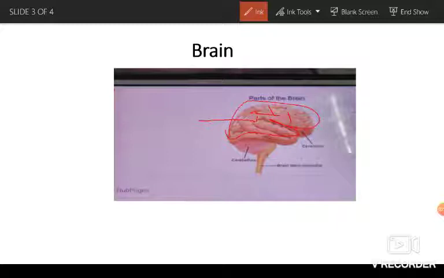And the cerebrum controls our thinking. This one part controls our thinking, learning ability, memory, and basic intelligence. So we can say that this is the main part of the brain, as it controls our learning ability, thinking, and memory. So now let's talk about the cerebellum.